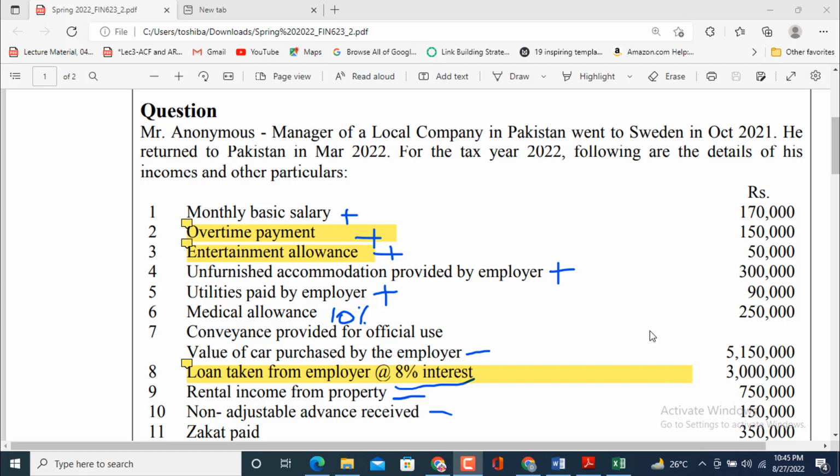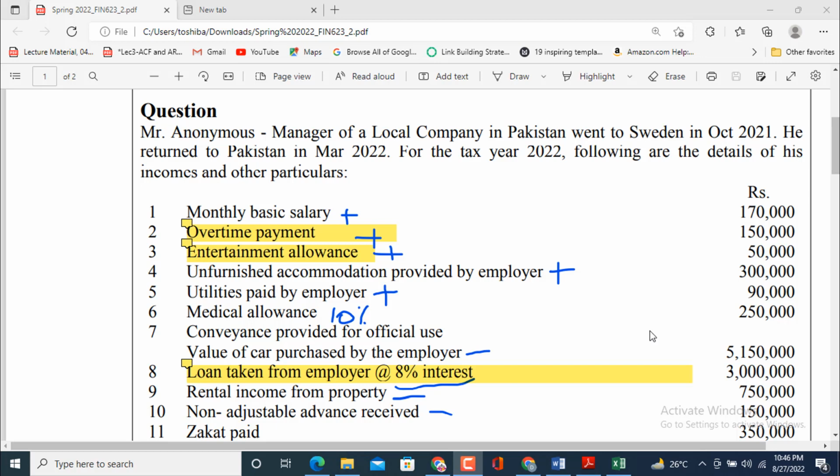Monthly basic salary 170,000, overtime payment 150,000, entertainment allowance 50,000, unfurnished accommodation provided by employer 300,000, utilities paid by employer 90,000, medical allowance 250,000, conveyance provided for official use, value of car purchased by the employer 5.15 million, loan taken from employer at 8% interest 3 million,